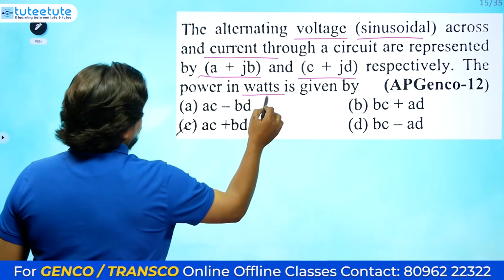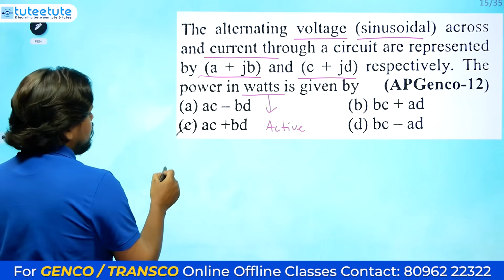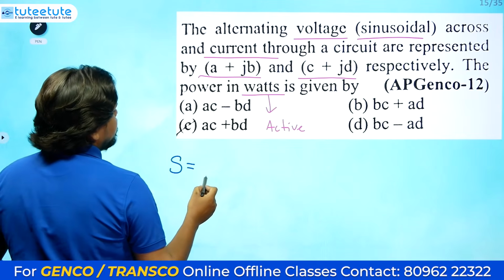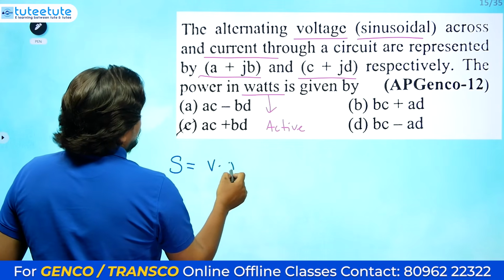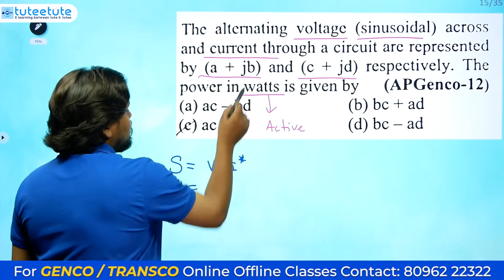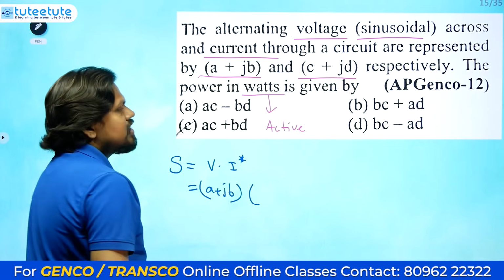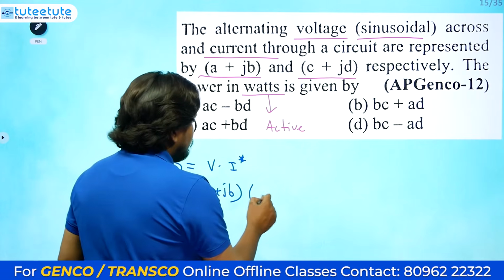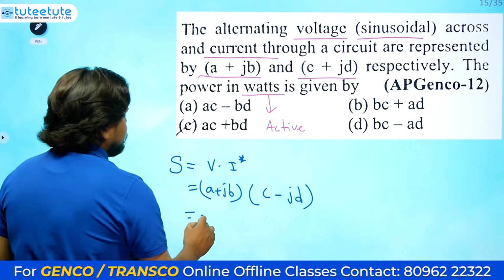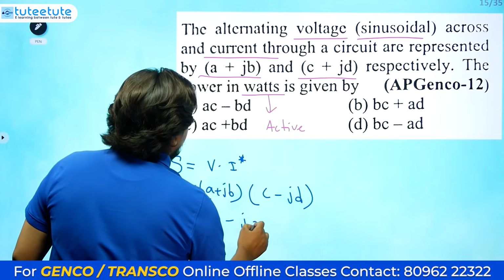Watts means active power or reactive power? It's active power. Okay, so anyhow the entire apparent power, we can give it as V into I conjugate. Okay, so this formula we can give. So what is V? Voltage they have mentioned as A plus jB and current they have mentioned as C plus jD, but the conjugate of that, so C minus jD. Okay, so you need to multiply. A into C, next minus j into AD.